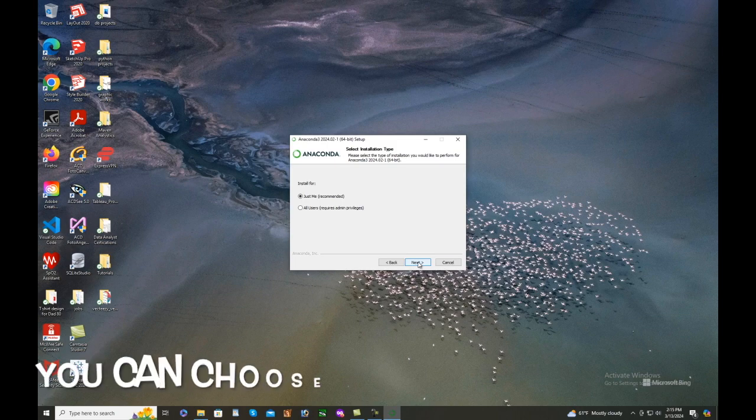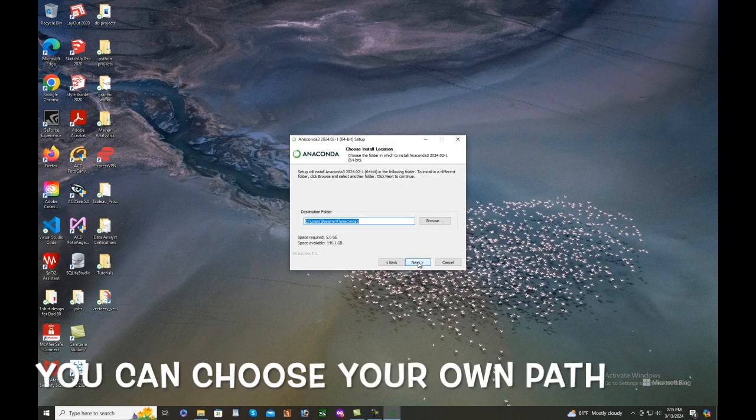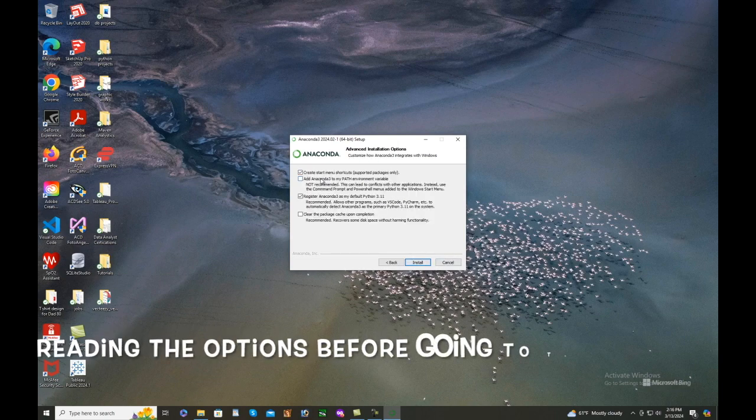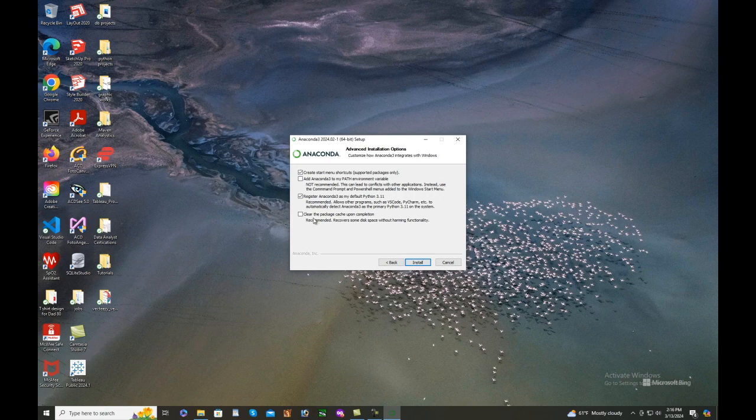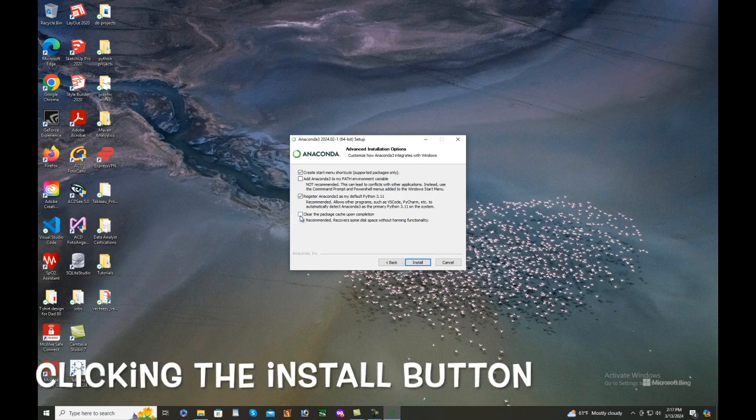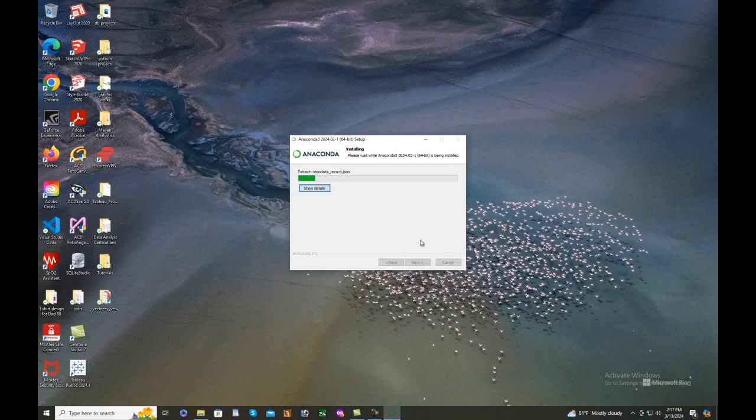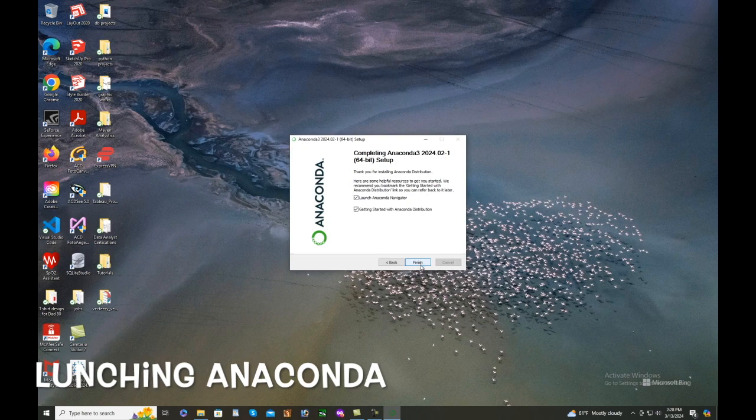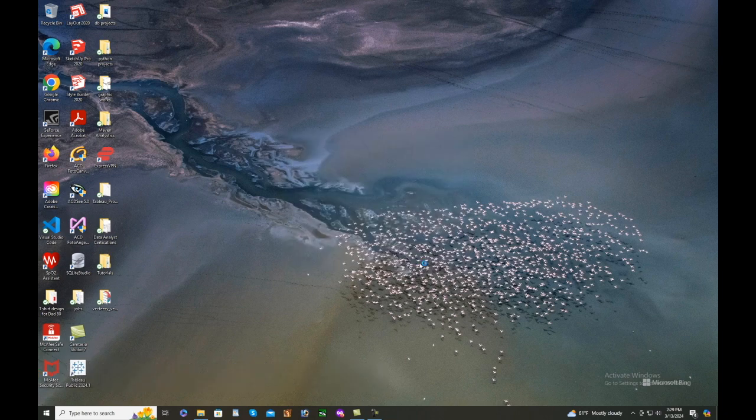Follow the instructions, and here you can choose your own path. Read the options before you go to the next step. Then click the install button. And launching Anaconda.